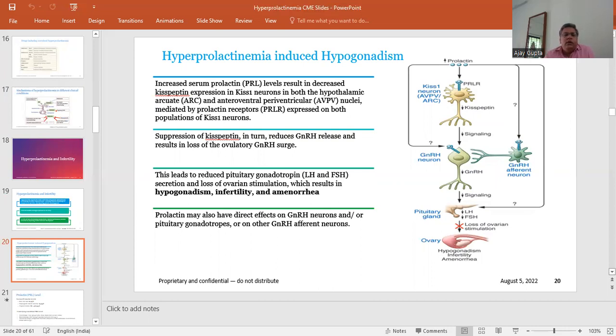This leads to reduced pituitary gonadotropin secretion, that is LH and FSH, and loss of ovarian stimulation, which usually occurs under the stimulation of pituitary gonadotropins, and thereby results in hypogonadism, infertility, and amenorrhea. Prolactin may also have a direct effect on the gonadotropin releasing hormone neuron, the pituitary gonadotrope, or other gonadotropin releasing hormone efferent neurons.